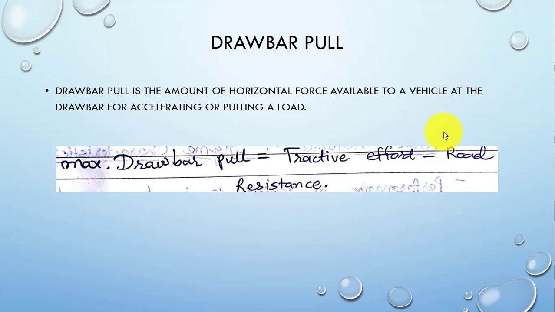Drawbar pull is the difference between the tractive effort that is available and the tractive effort which is required to overcome the resistance at any specified speed. In the image here, we have shown the formula of the drawbar pull: maximum drawbar pull is equal to tractive effort minus total road resistance. That resistance includes all three resistances which we studied in the last lecture, that is air resistance, rolling resistance and gradient resistance if the vehicle is going in an uphill direction.